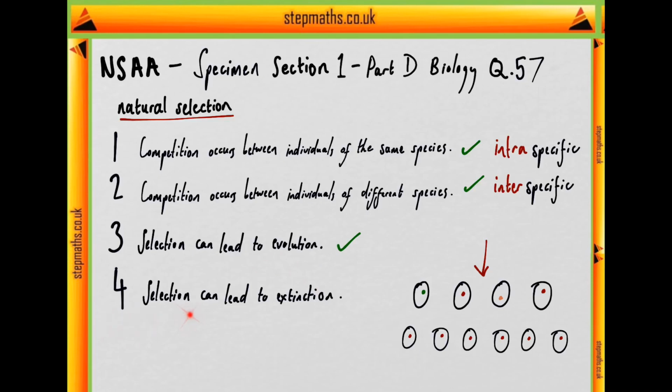Moving on to 4, selection can lead to extinction. Well, we can say this is also true by the same token. For instance, if the selection pressure were to persist, eventually it may be the circumstance that green or orange alleles may be removed from the population altogether, and that's termed extinction. So we have our answer that 3 and 4 are correct, or rather that all 4 are correct, and therefore our answer is F.